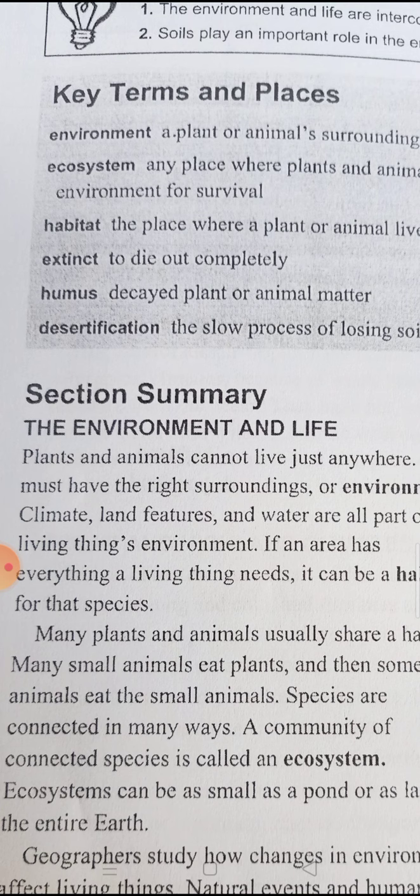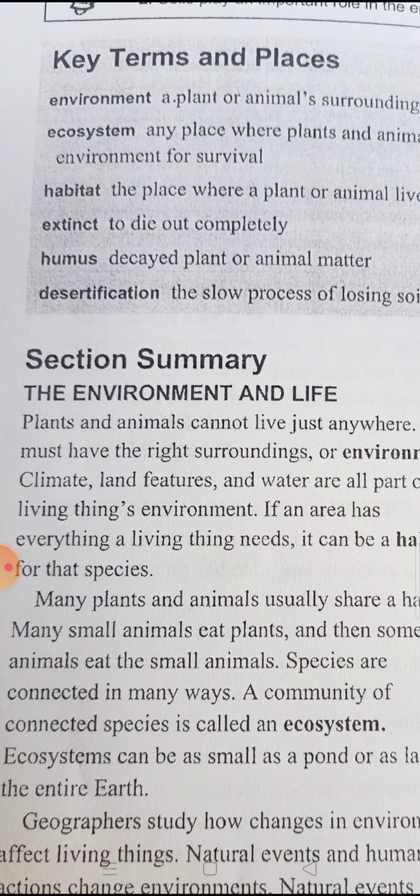Species is a group of plants or animals that have the same kind or same gender, a group of living organisms consisting of similar individuals. This is species. The word extinct means to die out completely.